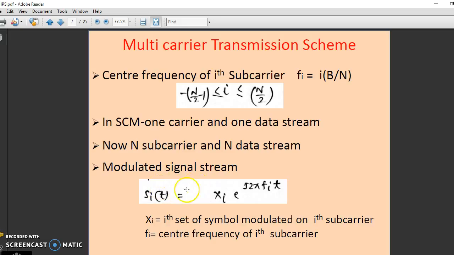So the modulated signal stream is xi, that is the ith symbol, times e raised to the power j 2 pi fi t, that is the ith subcarrier, where fi is the center frequency of the ith subcarrier. So xi is the ith symbol, and this one is the ith subcarrier. We transmit the first symbol on the first subcarrier, the second symbol on the second subcarrier, and so on.